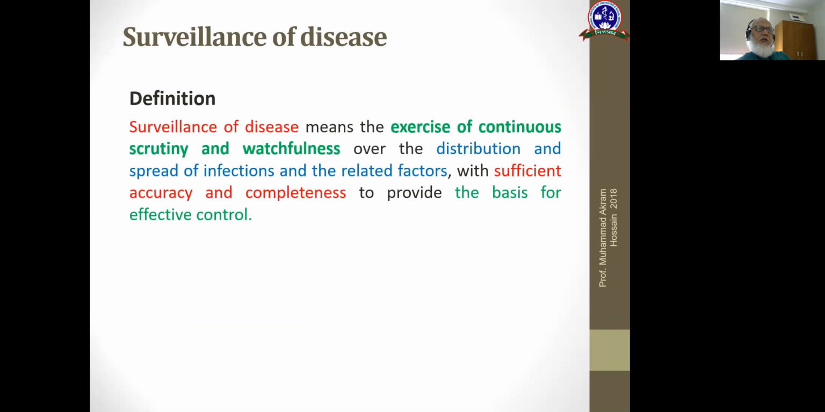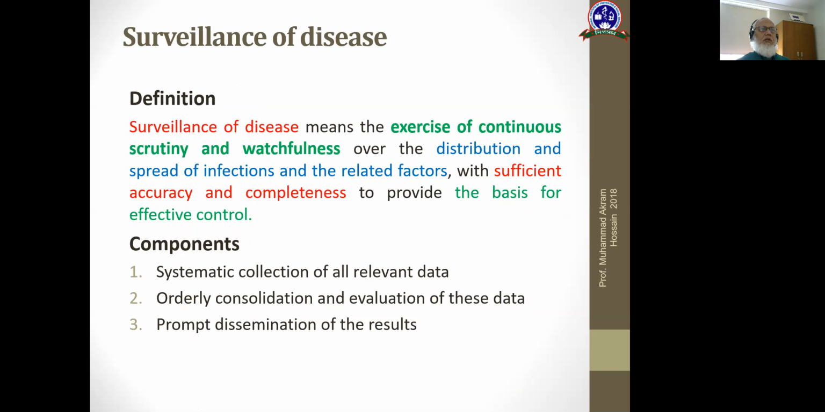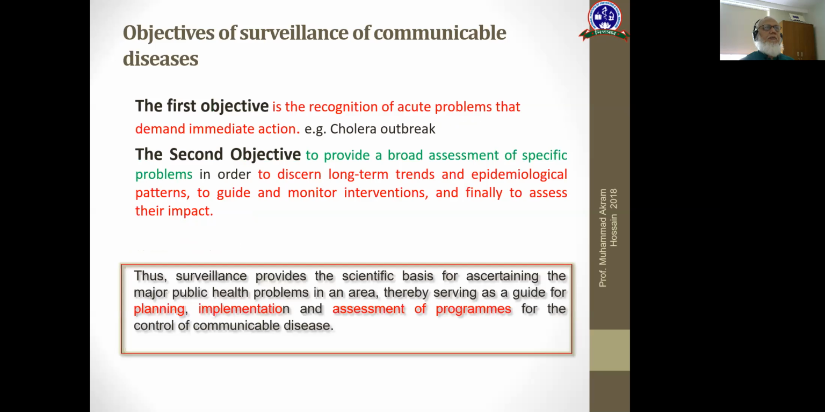Surveillance of disease. Surveillance of disease means exercise of continuous scrutiny and watchfulness over the distribution and spread of infections and the related factors with sufficient accuracy and completeness to provide the basis for effective control. It has components like systematic collection of all relevant data, orderly consolidation and evaluation of this data, and prompt dissemination of the results.